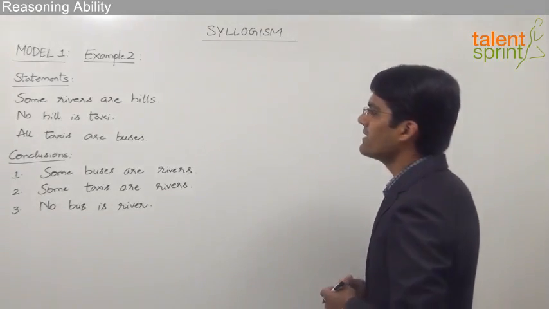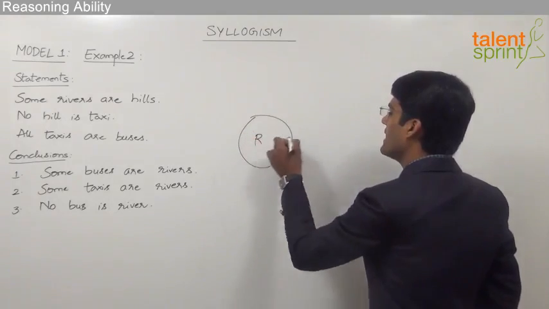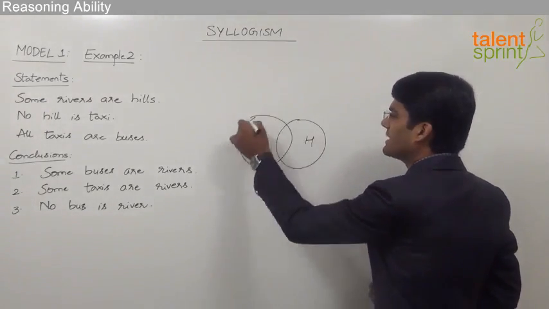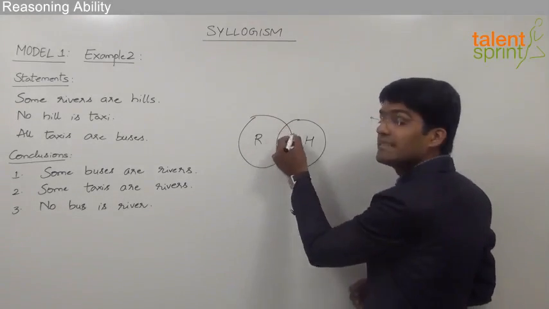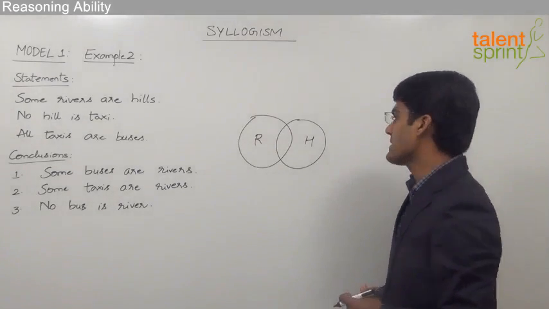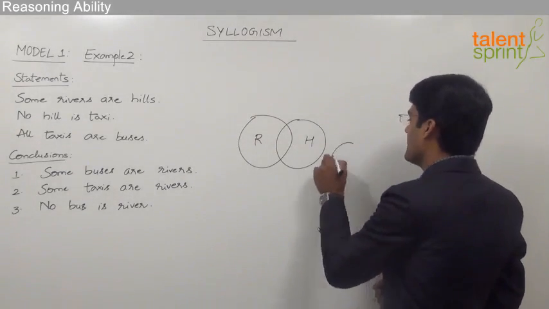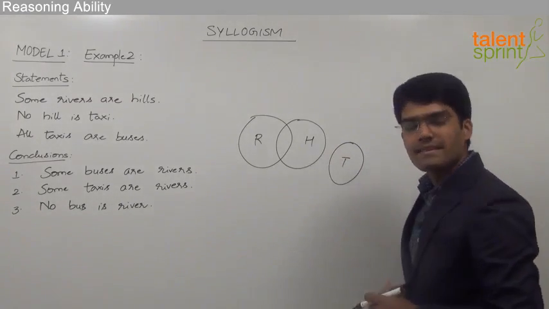The first statement here is: some rivers are hills. So some rivers are hills can be taken as shown here. These are the rivers, and there is an overlapping between rivers and hills. So we can say that these are the rivers which are hills. The second statement is: no hill is a taxi. So no hill is a taxi can be drawn as shown. There is no overlapping between hills and taxis.